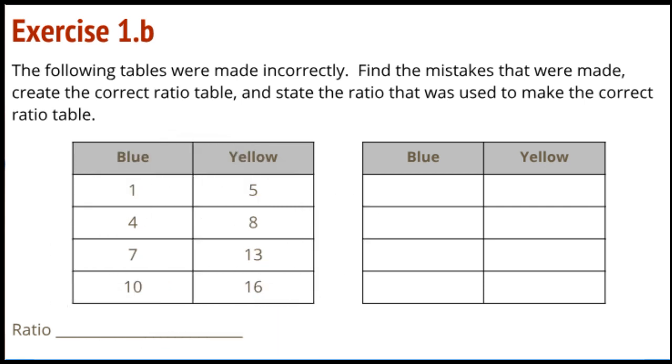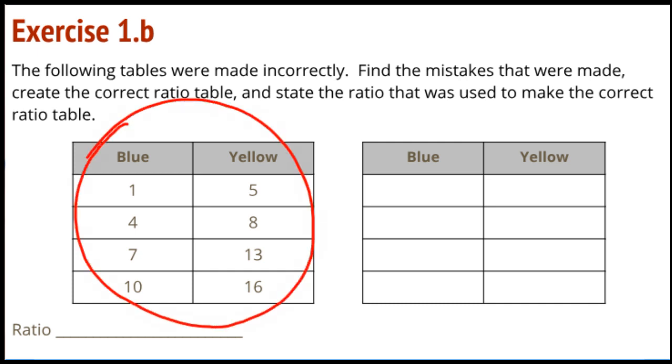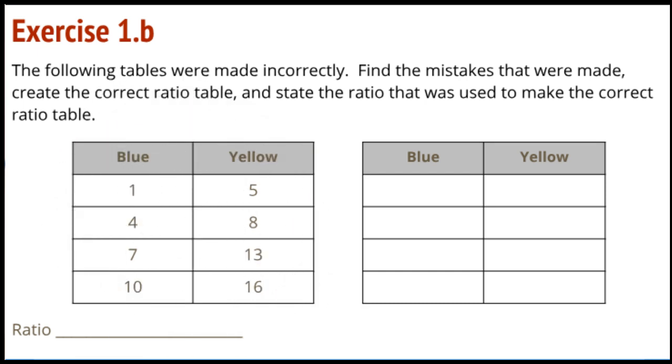One of the big ideas on this exercise is that just because they added 3 in both columns does not mean they have a ratio relationship. Additive relationships do not always lead to ratio relationships.